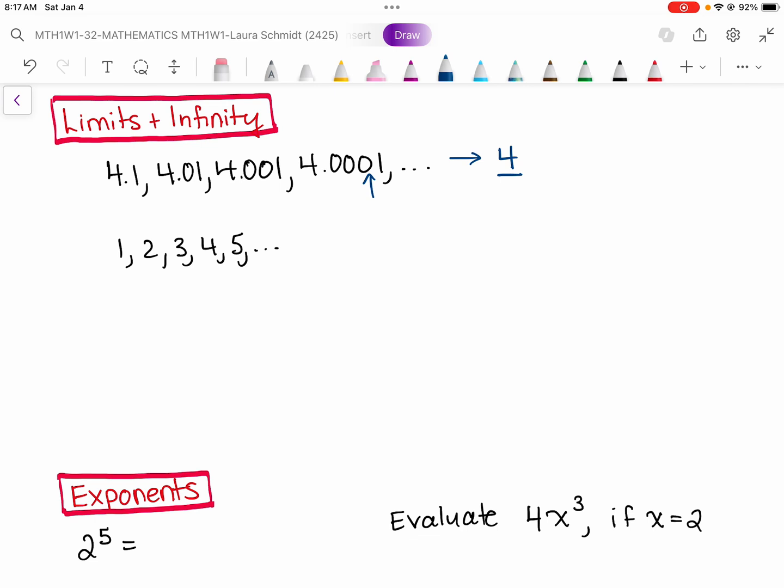Whereas this data set, 1, 2, 3, 4, 5, I assume what's going to come next is 6, 7, 8, 9, 10, 11. When would it stop? Probably never. So I'm guessing this data set is actually approaching infinity. So this was kind of an odd topic, but you're just looking at patterns and numbers and seeing what they seem like they're approaching. So the strategy I would take for these is to think about what would come next. I think 0, 0, 0, 0, 1. What would come after that? I guess there'll be another 0. And that number is looking more and more like the number 4.